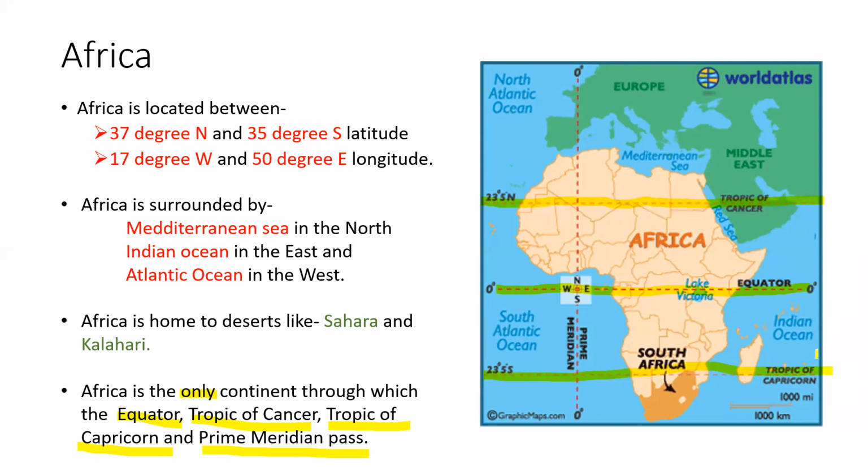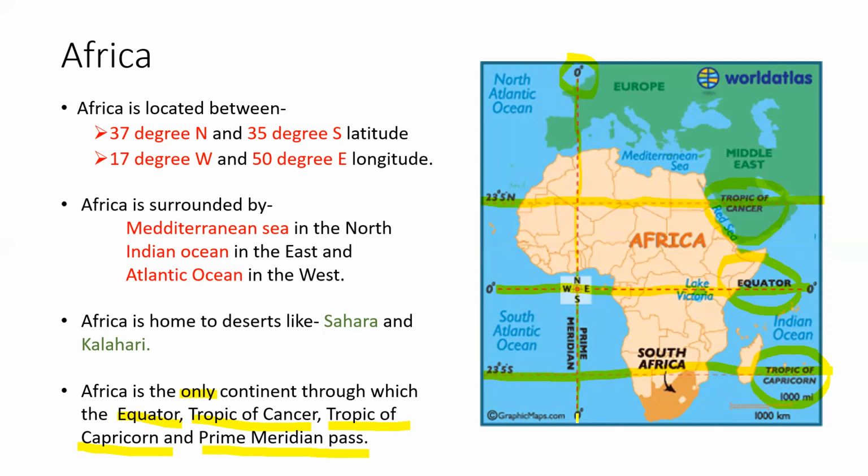So all three important latitudes, Tropic of Capricorn, Equator, and Tropic of Cancer, are passing through Africa. And also the most important longitude or meridian, which is the 0 degree meridian or prime meridian, is also passing through Africa. So Africa is the only continent through which all these lines are passing.